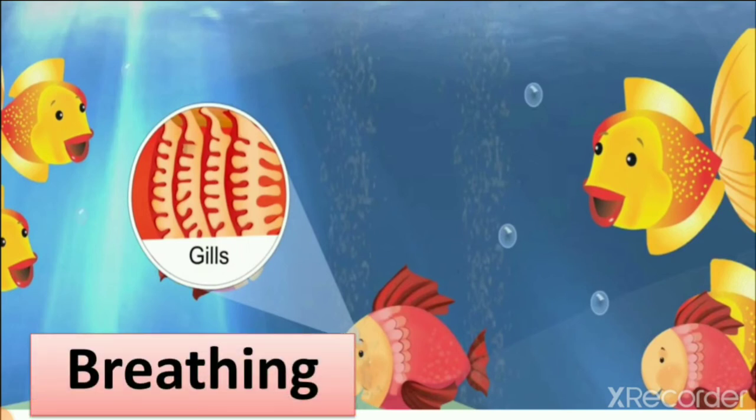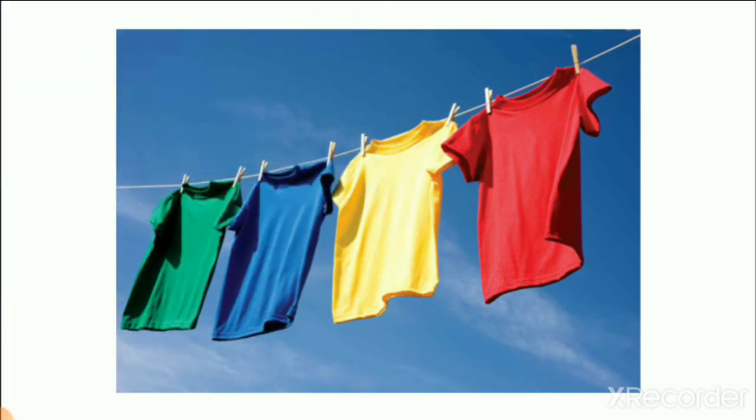So animals, birds, plants are breathing, and they are taking air in breathing like human beings. The second use of air is we use air to dry things. Here you can see the picture of clothes.